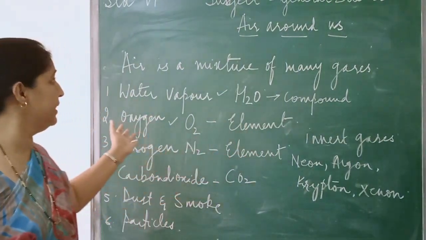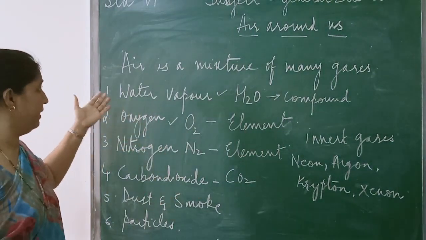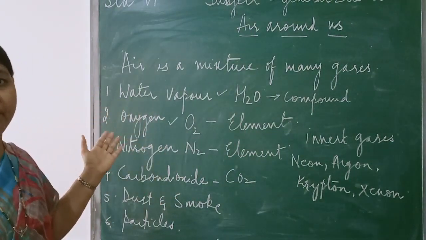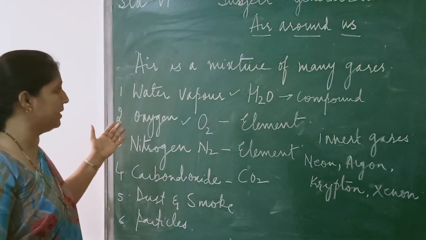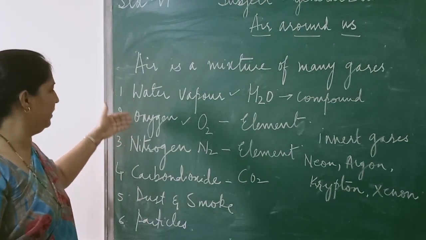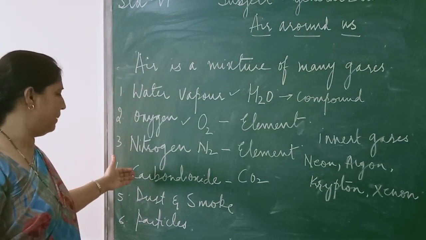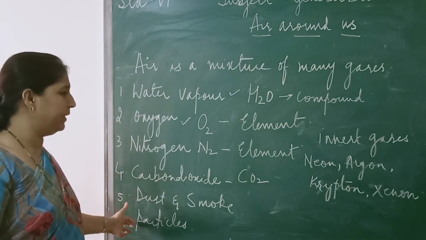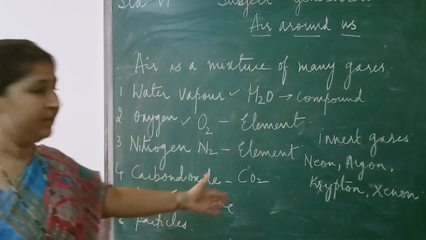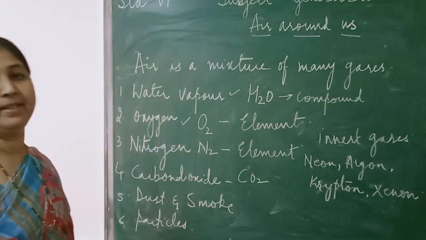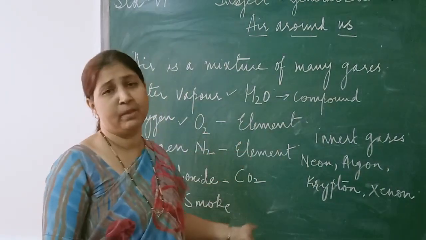So what all is present in the air? What is air? First of all, air is a mixture of gases. So which gases are present in air? Water vapor, oxygen, nitrogen, carbon dioxide, dust and other particles, as well as inert gases I told you. Can you name some of the inert gases?